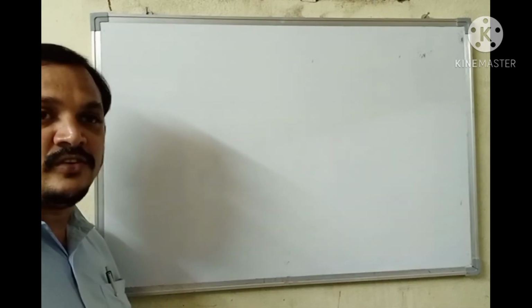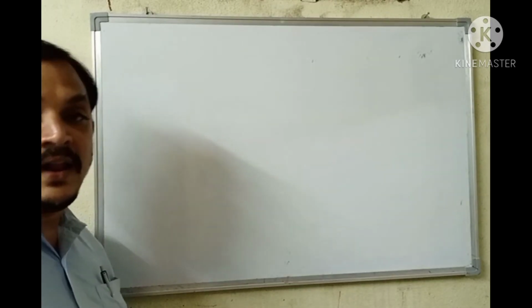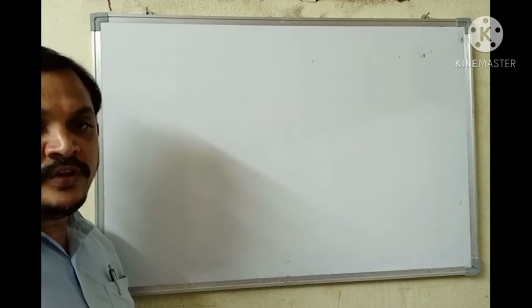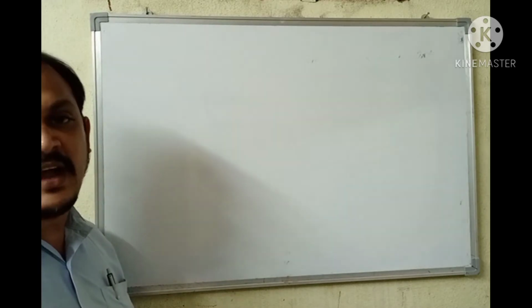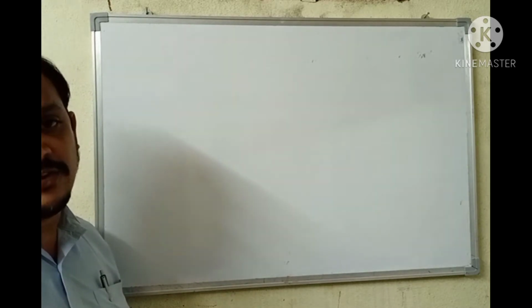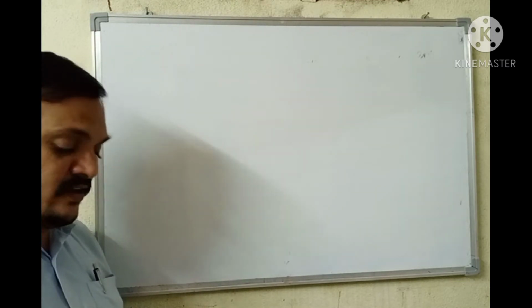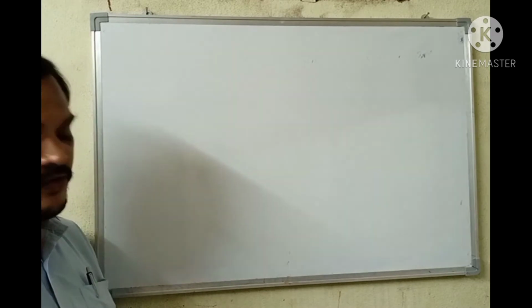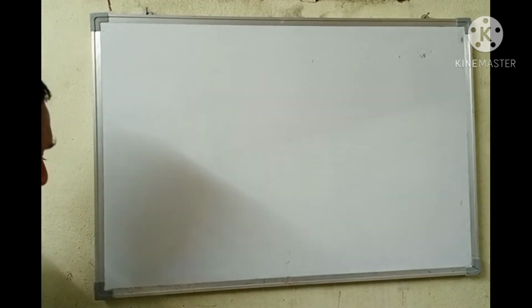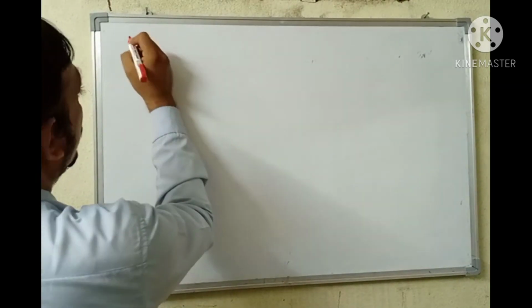Today we're going to discuss some important organic compounds. Though there are so many important organic compounds in this class, we're going to discuss two compounds particularly. They are ethanol and ethanoic acid. So first let's go for the discussion of ethanol.